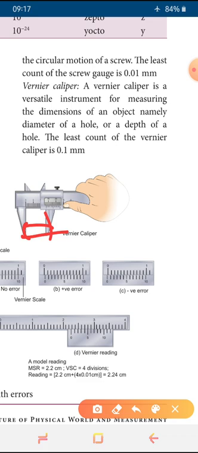A very big object's diameter we cannot find, but a moderately big object like a cricket ball, we use this vernier caliper. In this vernier caliper, the least count is 0.1 mm, whereas the screw gauge is 0.01 mm, the more accurate value.